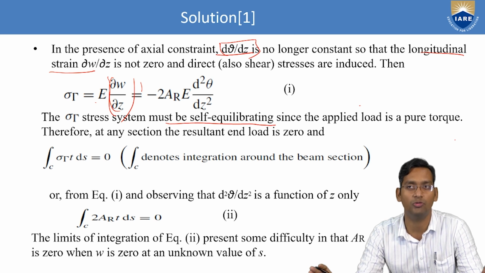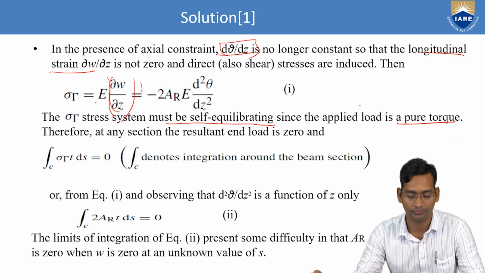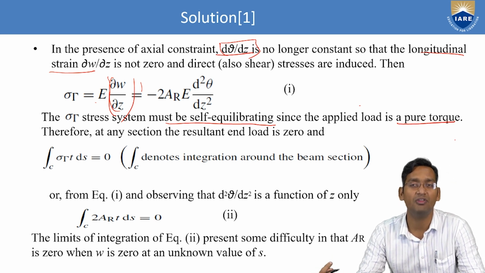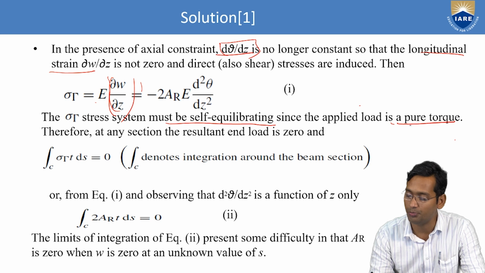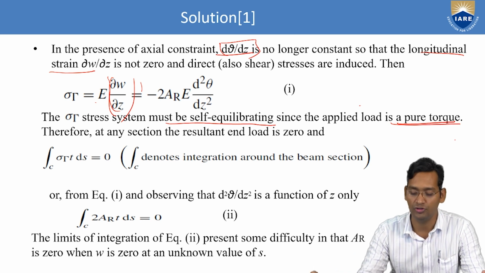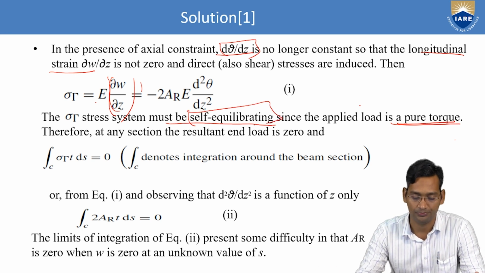Hence they must be self-equilibrating. Therefore, at a section, the resultant of the other load is 0, because of this self-equilibrating nature.